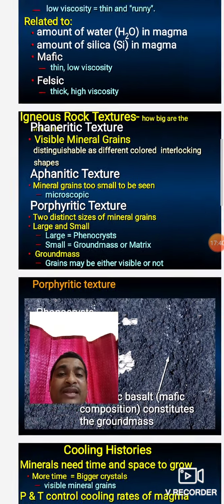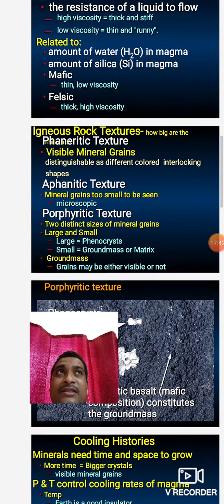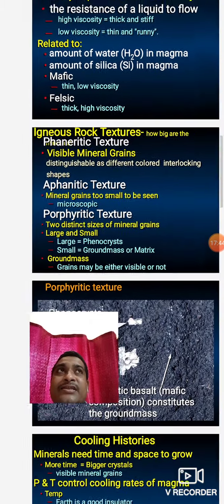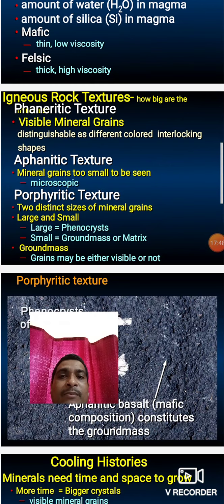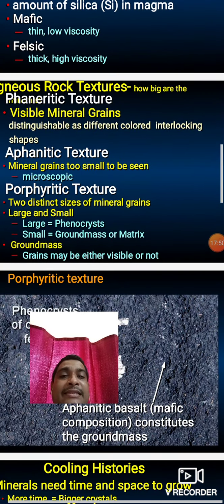The example of a phaneritic textured rock is granite. Granite is a coarse grained igneous rock, hence it is called phaneritic texture. It is one of the best examples of phaneritic texture.